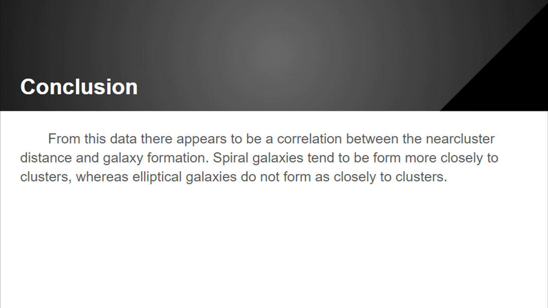Based on our hypothesis, we predicted that there is a correlation between galaxy structure, i.e. elliptical versus spiral, and position relative to galaxy clusters. From this data, there appears to be a correlation between the near cluster distance and galaxy formation. Spiral galaxies tend to form more closely to clusters, whereas elliptical galaxies are less likely to form as closely to clusters. This leads us to one final question. What causes spirals to form more commonly than ellipticals?